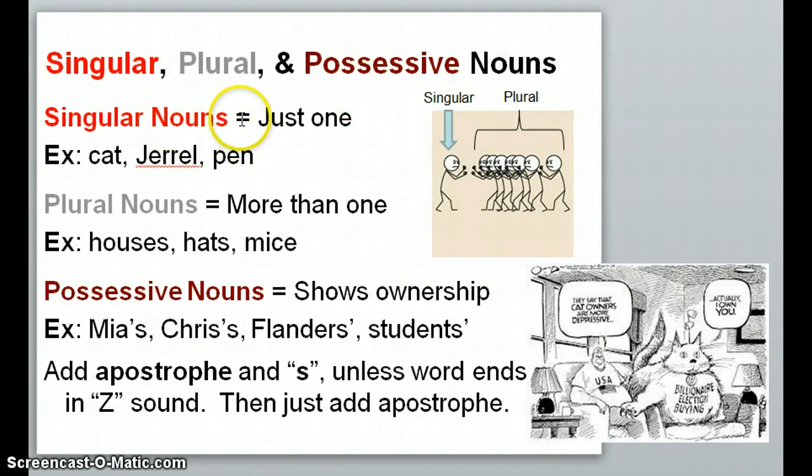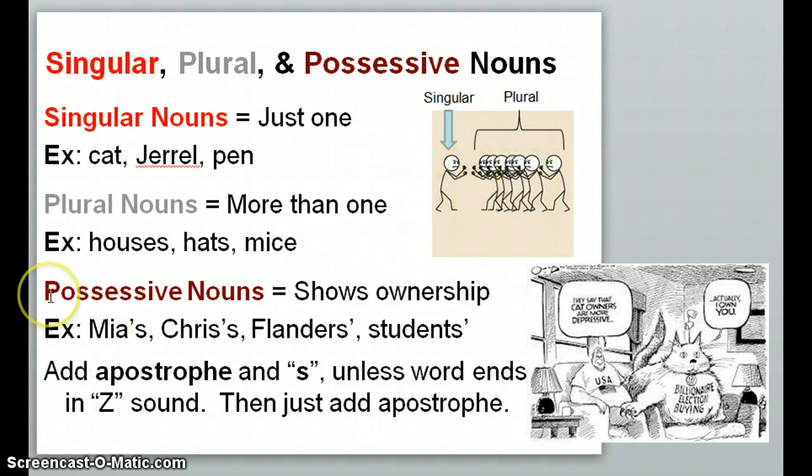Singular nouns, as it would sound, are just one. Just like if you're single, you don't have a boyfriend or girlfriend, so you would be singular. And then plural nouns could be anything more than one. So it's not just 2, it could be many. So for example, if pictures help you learn this, here we have one singular guy taking on a plural group of people. And so that's the difference between singular and plural.